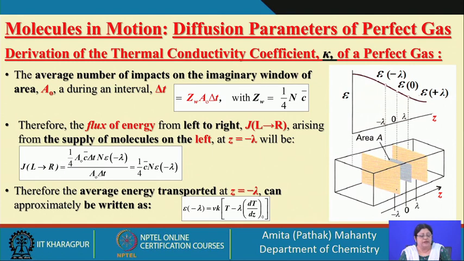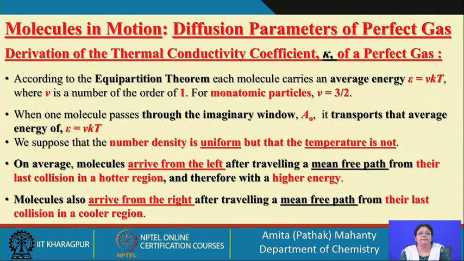So, that distance is going to be lambda, and I designate that as minus lambda. So, whenever the molecules are moving from the left and traveling a mean free path distance from left to right, it means they are moving from the higher energy to the lower energy region.